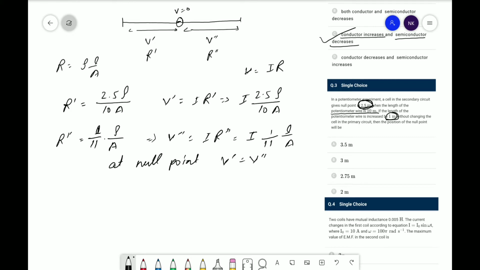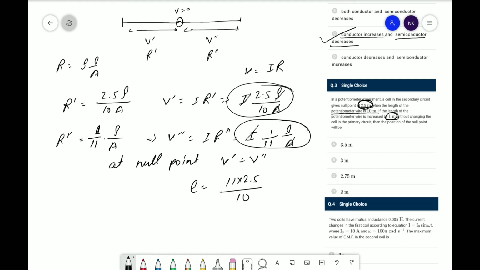So you can say that this one will be equal to this one, hence I will cancel out, rho will cancel out, A will cancel out, therefore L will be equal to 11 into 2.5 divided by 10. So the correct answer is 2.75 meter.